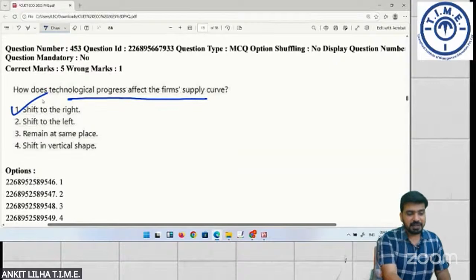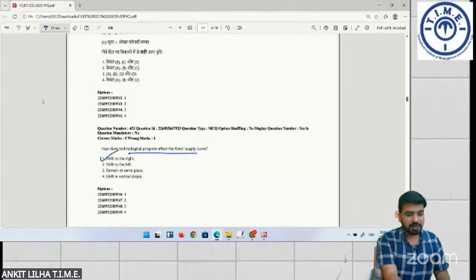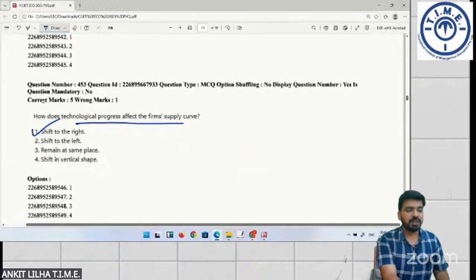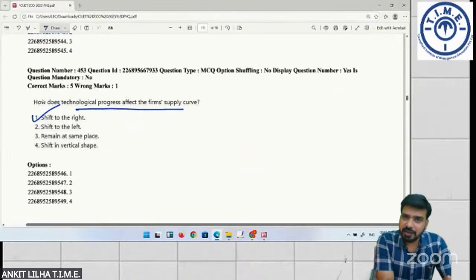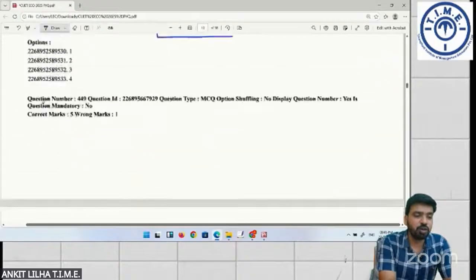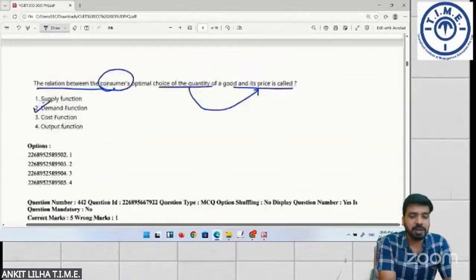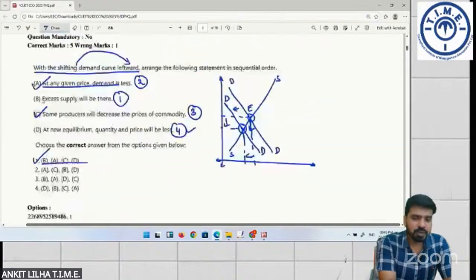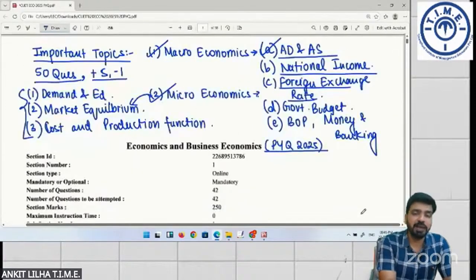Students, there are still a lot of other questions which may be discussed in the CUT PYQ, but I'll be sharing the PDF with you all, and from there you can solve some of these MCQs. I've discussed some of the MCQs with you, and you must have by now got an idea of the level of MCQs or what kind of MCQs can be asked in the examination. I have highlighted the topics for you to read in priority, and do remember, the more MCQs you practice, the better will be your concept. So focus a lot on practicing as many MCQs as possible.